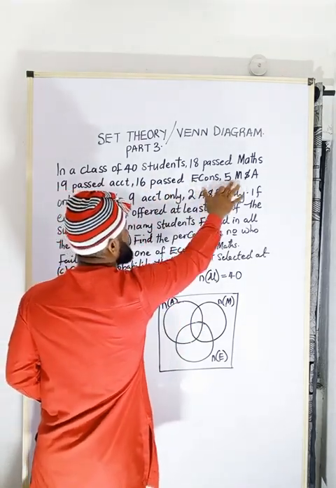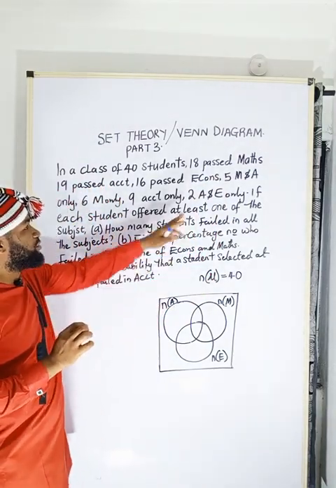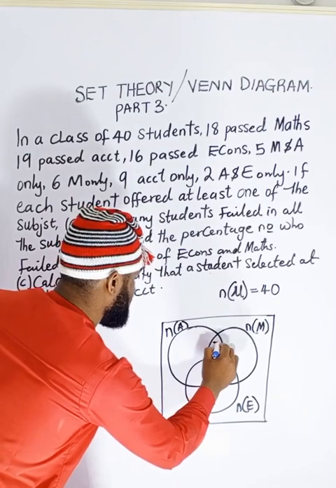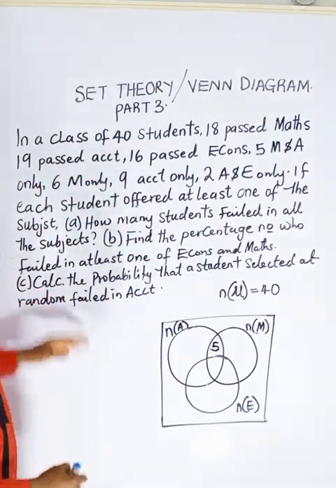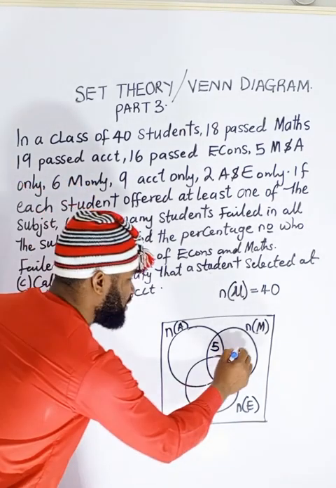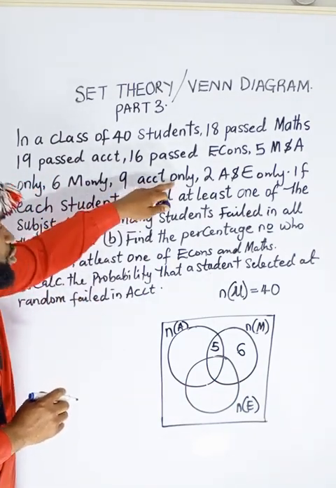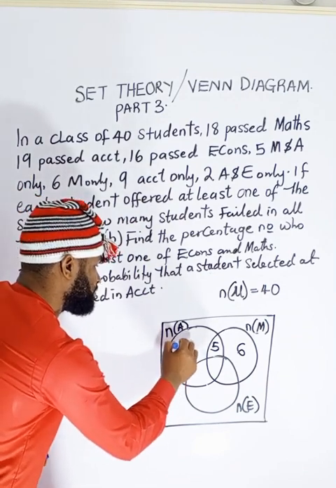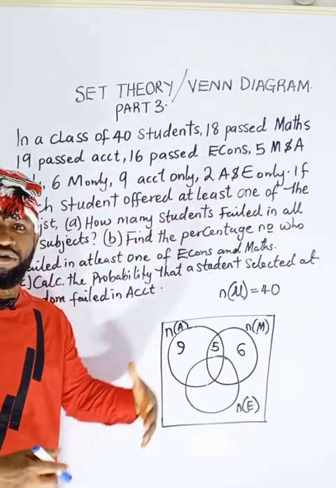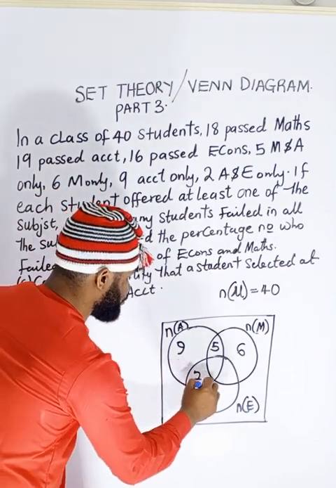Now, 5 pass maths and accounting only. Because they said only, I'm going to write maths and accounting is 5 here. All right. Now, 6 pass maths only. Then this is where I'm going to write the 6. Maths only. Then 9 accounting only. This is 9 accounting only. All right. Now 2 accounting and economics only. Accounting and economics only. 2. All right.